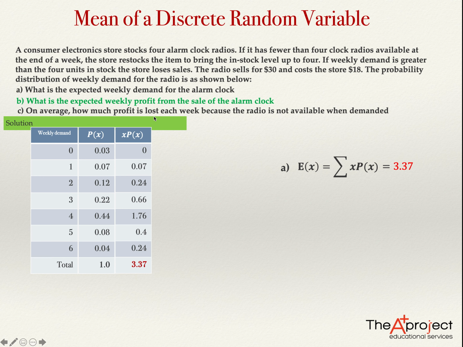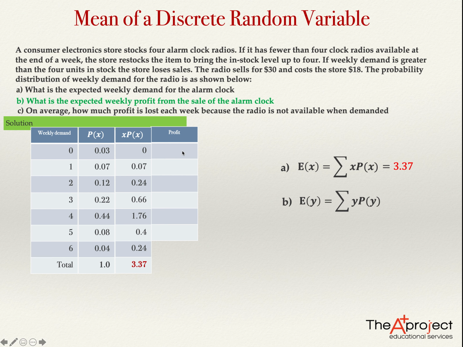So it will be a table like the first one that we have, but instead of the weekly demand, we're going to have the weekly profit. We need to construct also the probability of each of the possible profits. If we want to construct a probability distribution of a variable, we need to find all the possible values of the variable. In this case, the variable is profit, so we need to type here all the possible values for profit.